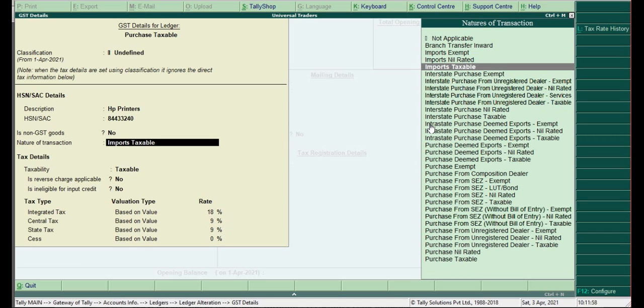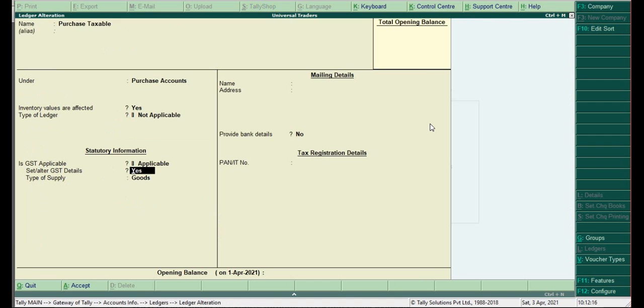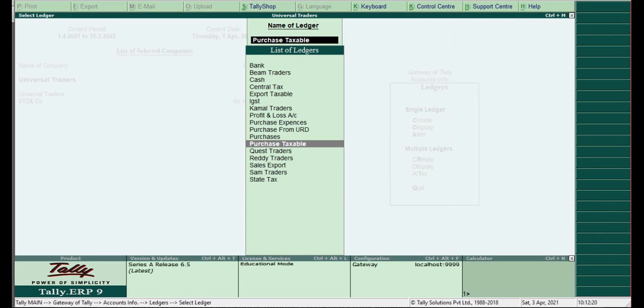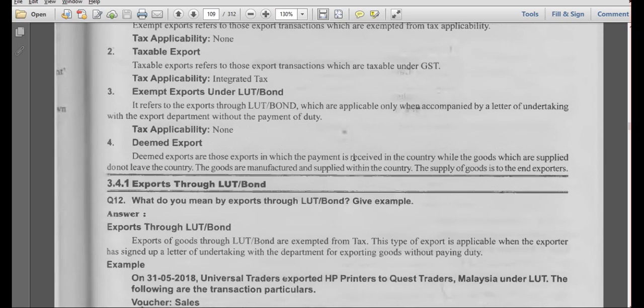And we have to select, depending on the situation and the transactions, an appropriate nature of the transaction. If you didn't select a proper way, then you won't get the tax amount. Clear? So these are the things you have in today's class.